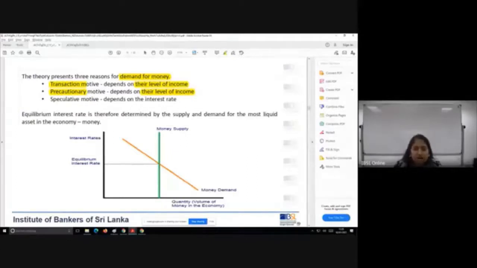The second one we are looking at is the precautionary motive. This is money that you hold for a contingency purpose. The younger crowd who are still dependent on your parents might not be aware of it, but you hold cash for your day-to-day expenses, for day-to-day traveling.